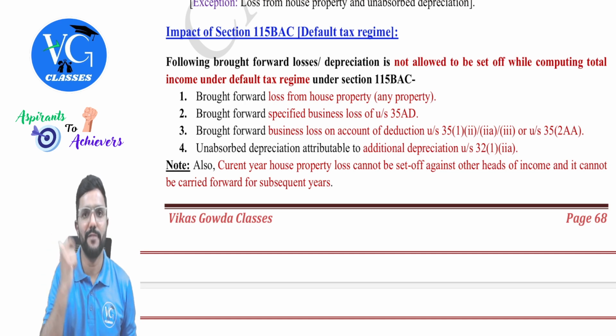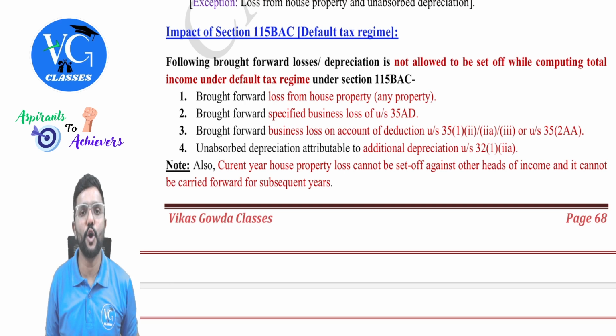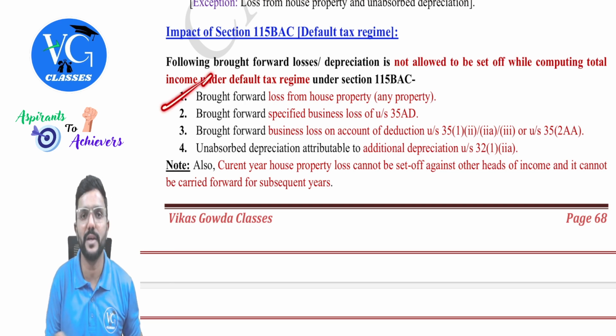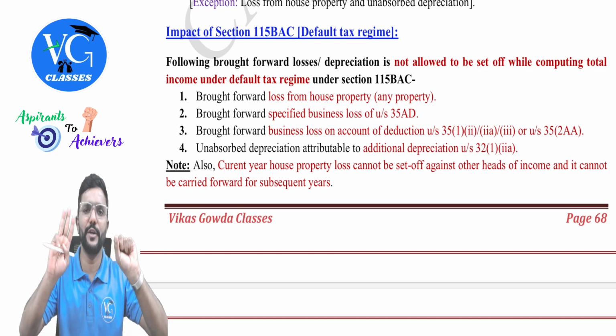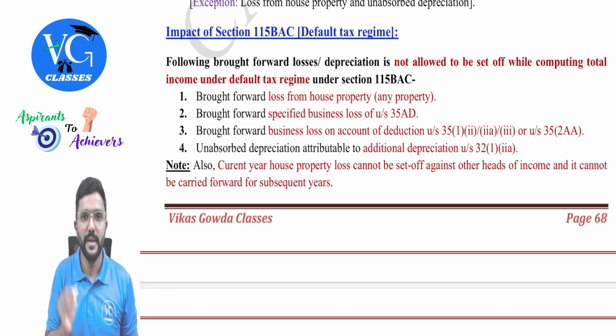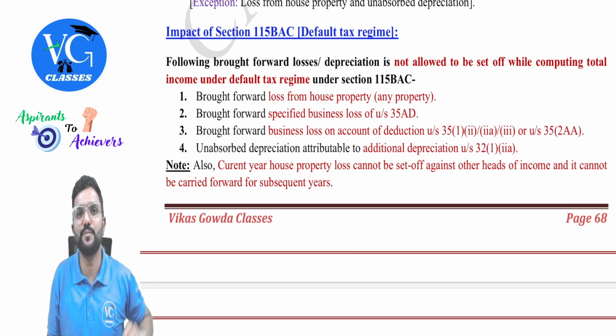He cannot even carry forward. Assume now, in the last year, the assessee was following the optional scheme and he had a house property loss which he couldn't adjust. So he carried it forward, because he has the benefit to carry it forward for the next 8 years. But in the current year, he wants to follow the default scheme. Can he adjust that house property loss?